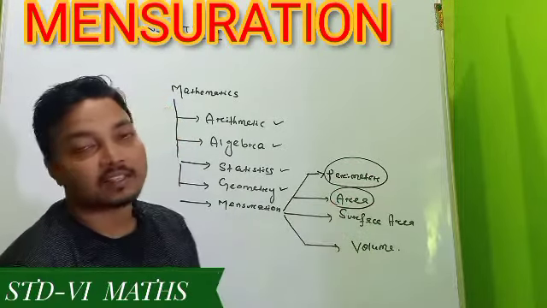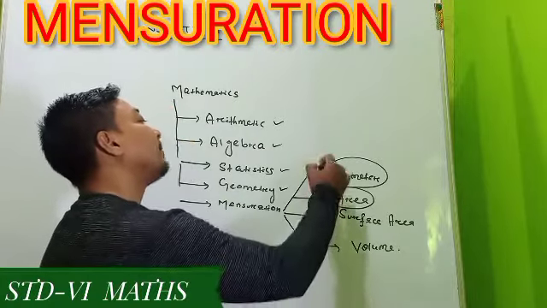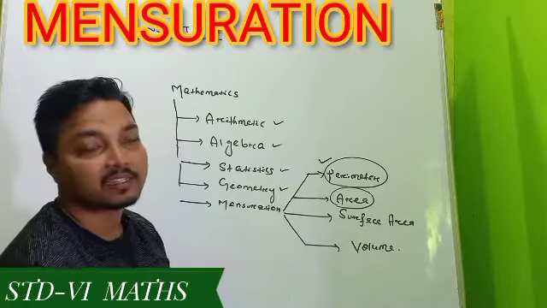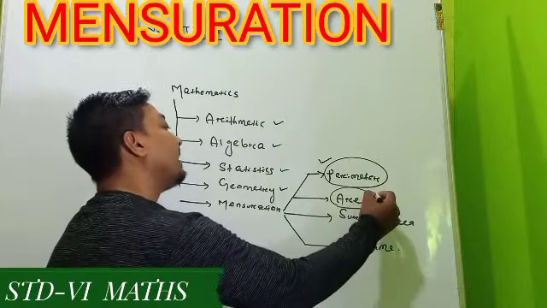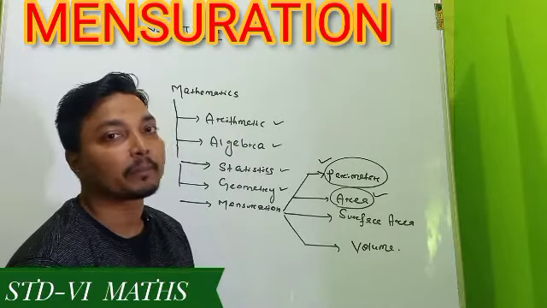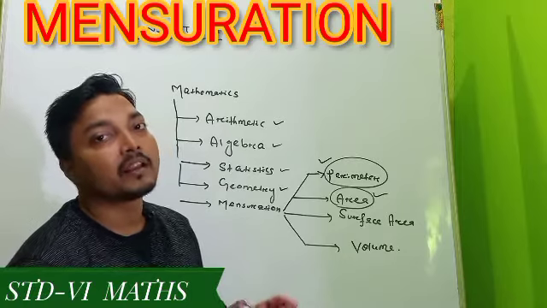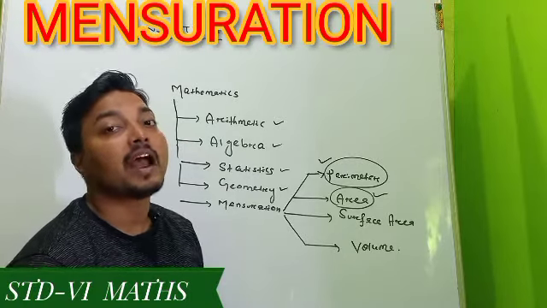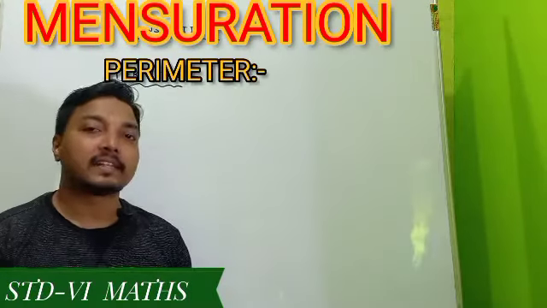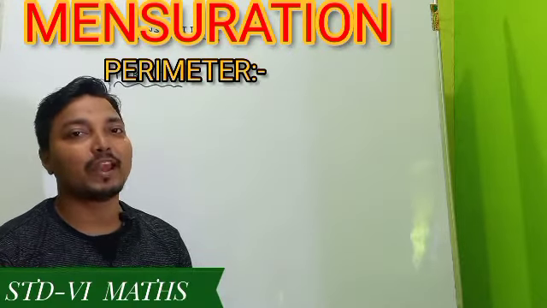In this class we will discuss perimeter, and in my next class we will discuss area. So first we have to discuss perimeter. What do we mean by perimeter, and after learning the perimeter, where does it apply? To make you understand the definition of perimeter, I am first showing a few examples.